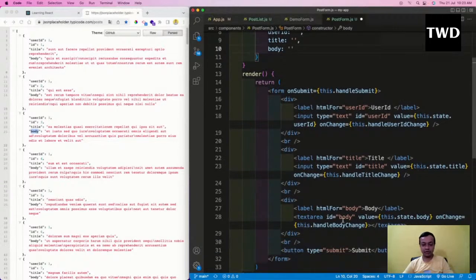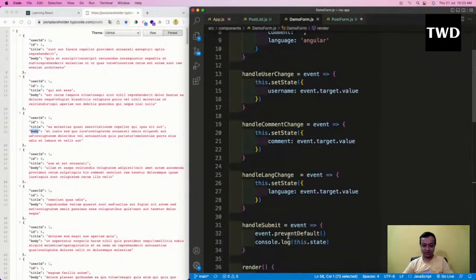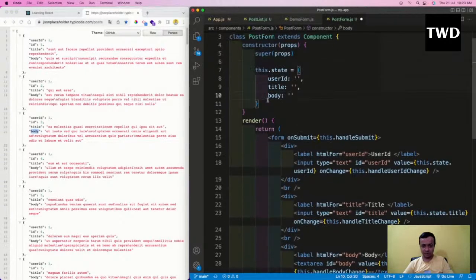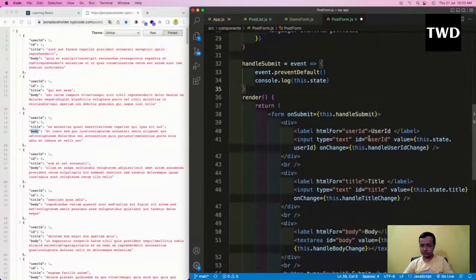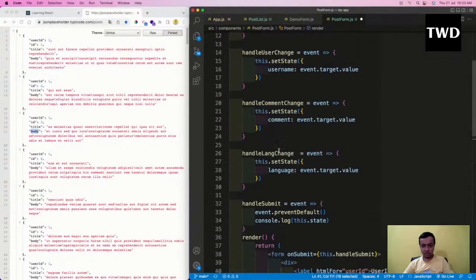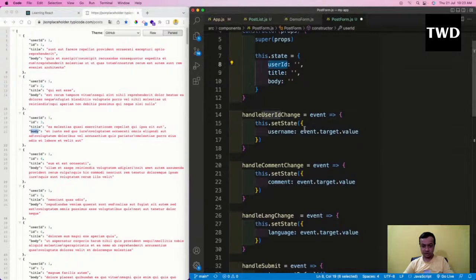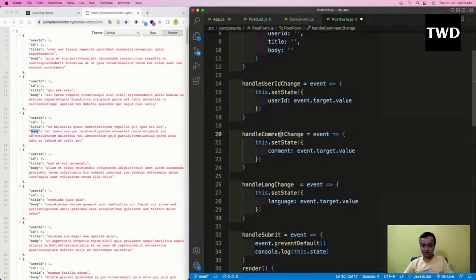Now what? Okay, so now let's go back to the demo form, and I will take all of these things because I need all of these things. Although the name is a bit changed, so I will come here and do all this. So first one is handle user ID change, and this will be user ID. Second one is handle title change.